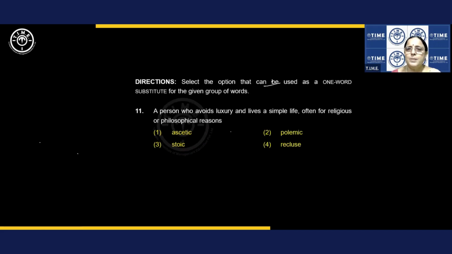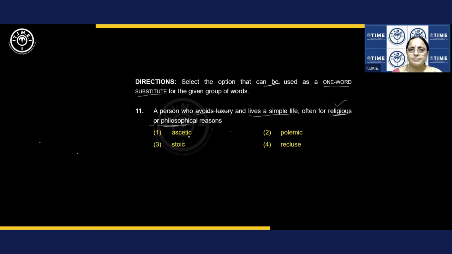Next. Select the option that can be used as a one-word substitute for the given group of words. Let's see. A person who avoids luxury, avoids luxury, keyword. Lives a simple life, very good. Often for religious reasons. Why is he doing this? There may be more words related to avoiding luxury, living a very simple life, down to earth, humble, all these. That's okay. But what else is given here? Religious, remember this. Religious or philosophical reasons. So this is the main thing. You have to keep this in mind. You understood?